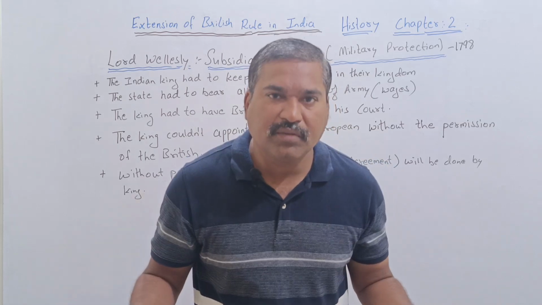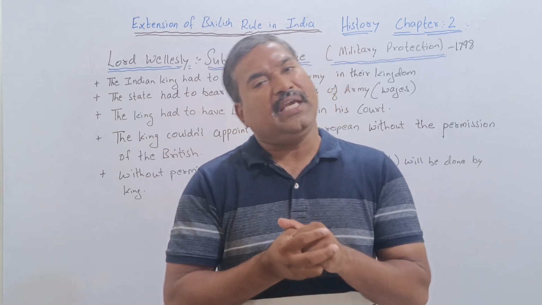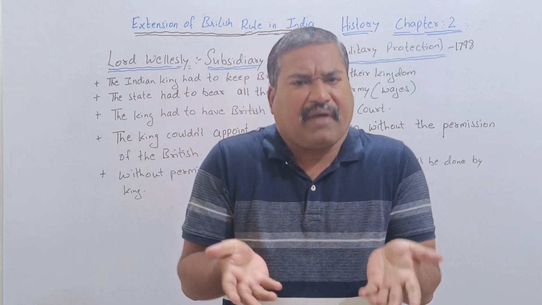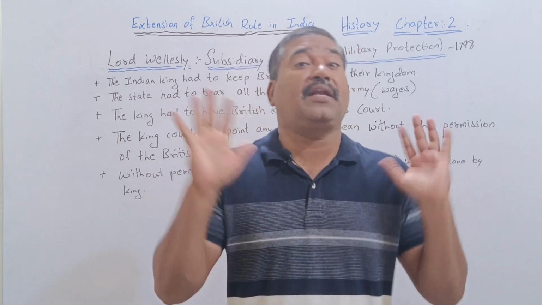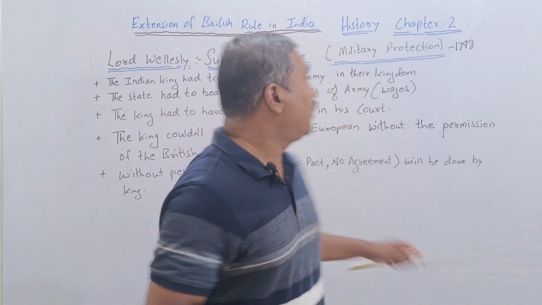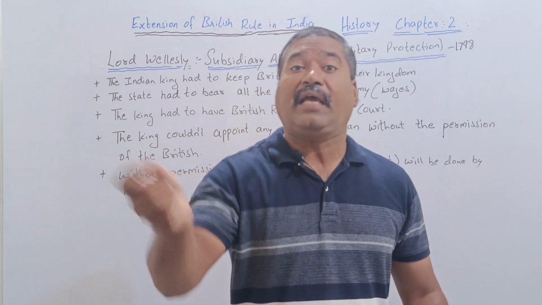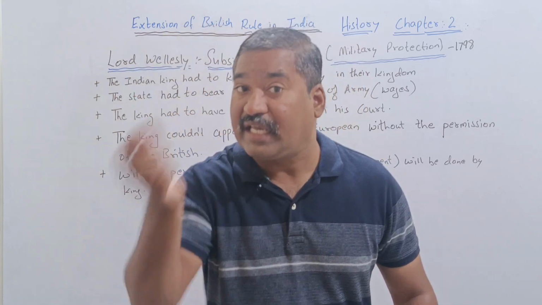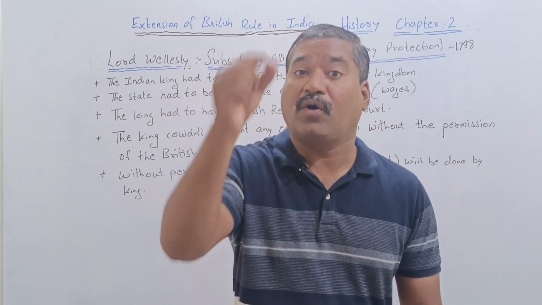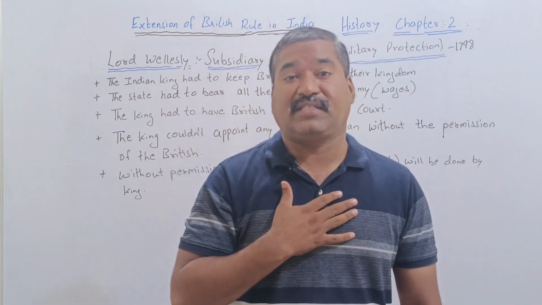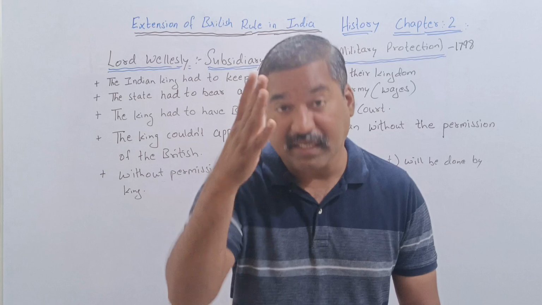Now this was a big question. So the king felt that if I accept all these things, in return what? So the British said, in return you will get a favor. The favor is what? Military protection. If any ruler, internally or externally, tries to exploit you or tries to attack you, I will stand behind you. This was a military agreement. This was a military protection.